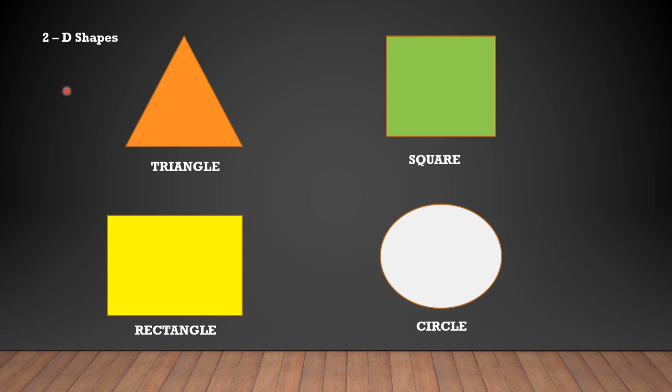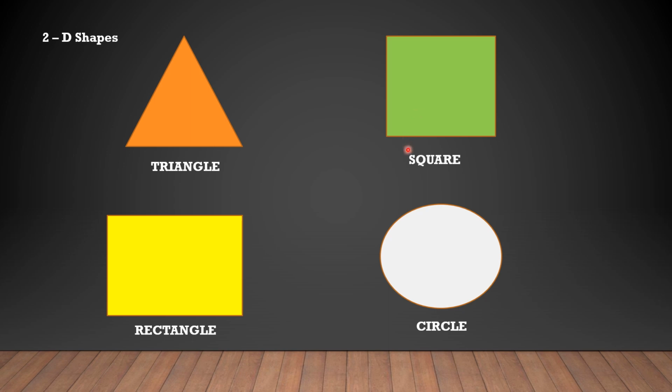Dear children, here you can see some examples of 2D shapes I have given. This is a picture of a triangle. Which shape is this? It's a triangle. Kindly spell with me. Triangle. Once again, children, triangle. What is this shape? Have you seen this shape? Yes, and tell me what shape is this?